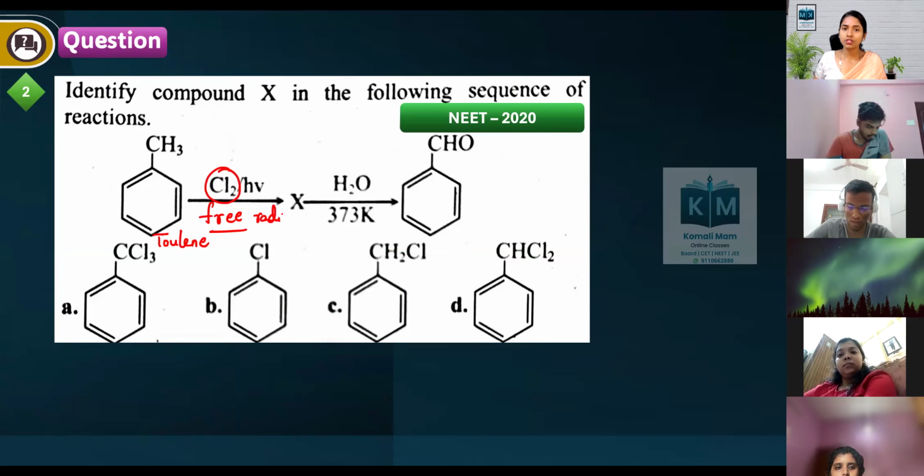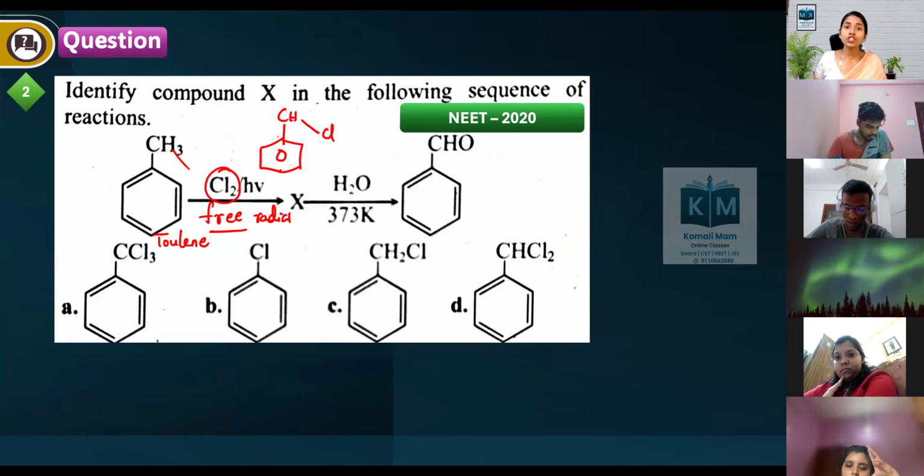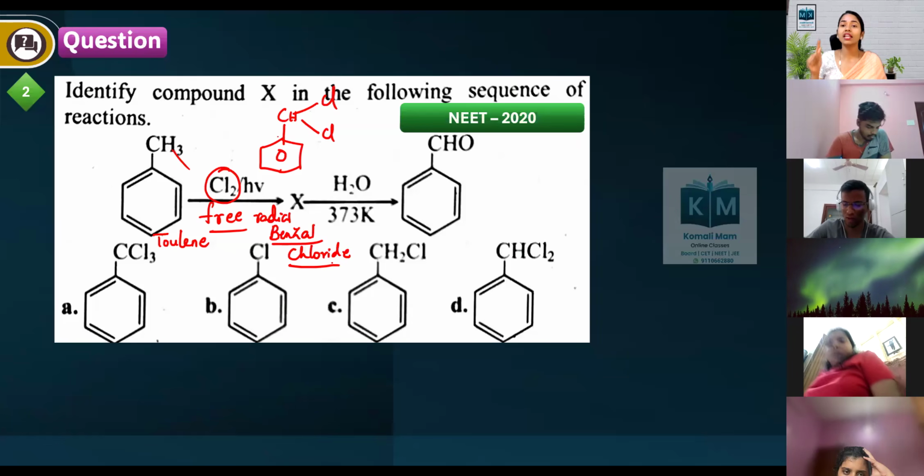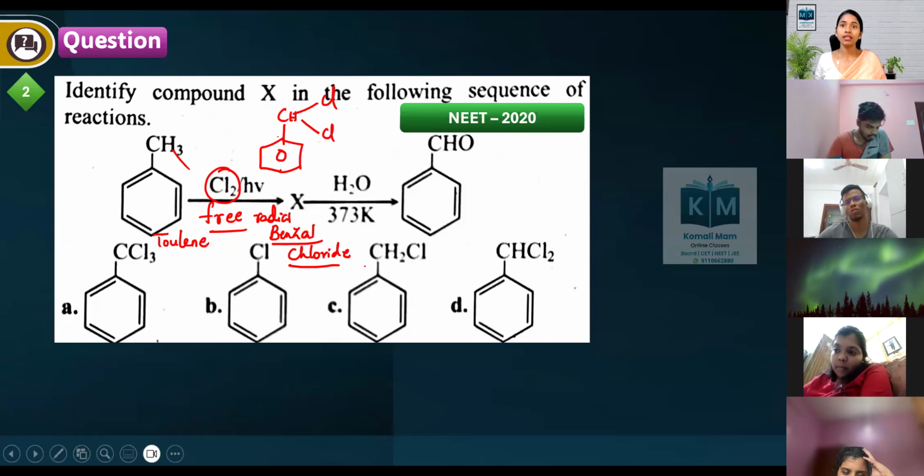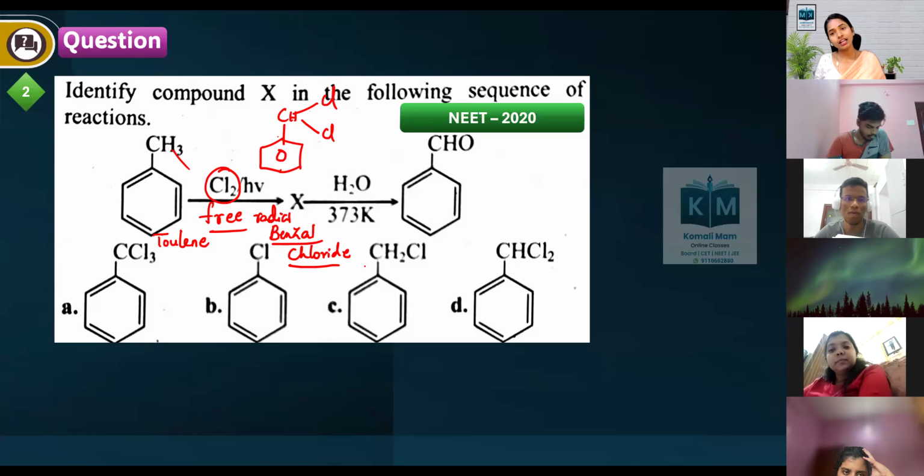So we will be getting one H going out, one Cl coming here. One more H, one more Cl goes out. We will be getting 2 chlorines. This is called benzal chloride. What do you mean by it? 2 chlorines which are connected to the same carbon.